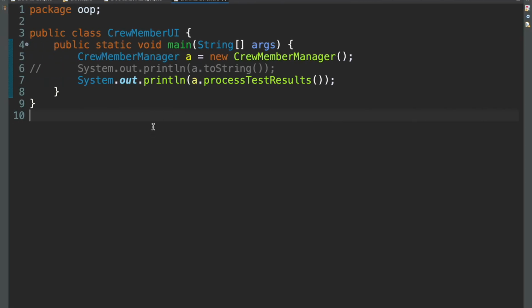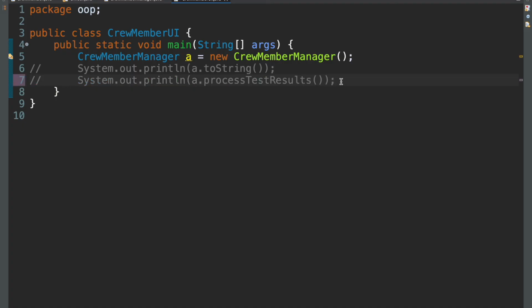In the crew member UI class, display the number of crew members who were promoted and the number of officers who were promoted. Use the static class fields you created in question 2.2 and 3.3. Your output should appear as follows. Okay, so there's that and that. Now let's just do that then. I'll comment this out again because I don't want it to disturb us.